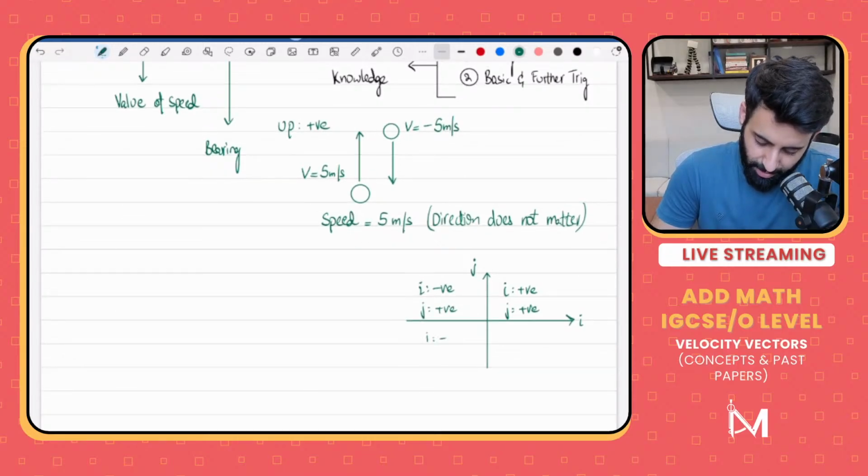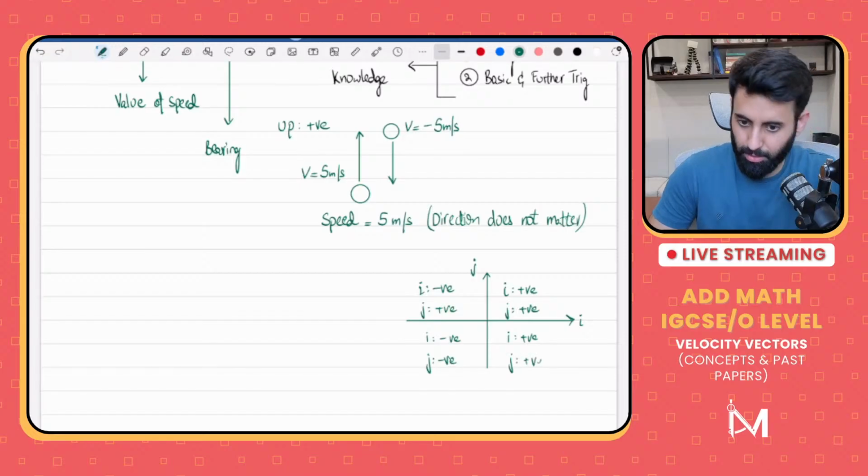Now, in the third quadrant, i is negative and j is also negative. And in the fourth quadrant, i is positive and j is also positive.